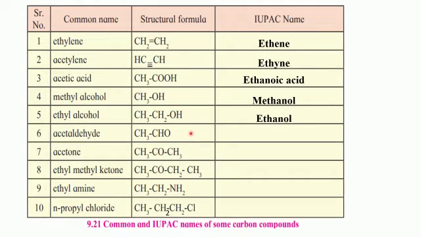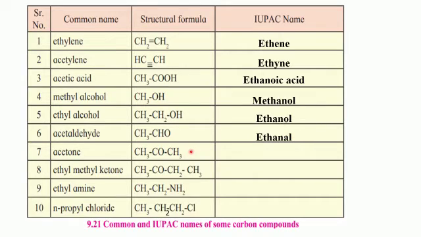Next one, acetaldehyde, CH3CHO. Here we can see CHO group, that is aldehyde functional group is present, CHO. Number of carbon atoms is 2. Parent alkane is ethane, and the condensed name for aldehyde is AL. So the name of the compound will be ethanal. E from ethane has been replaced by AL, the condensed name for aldehyde.